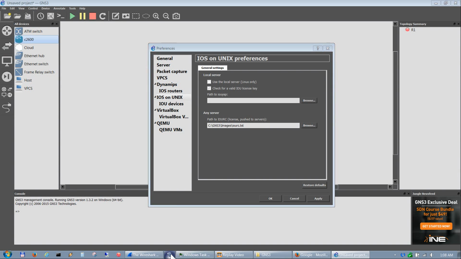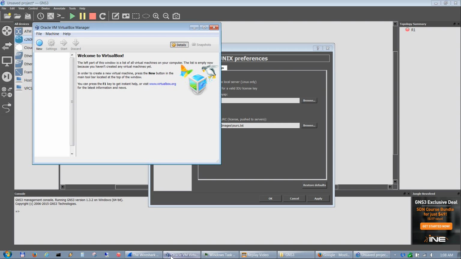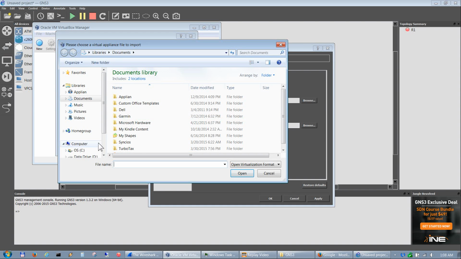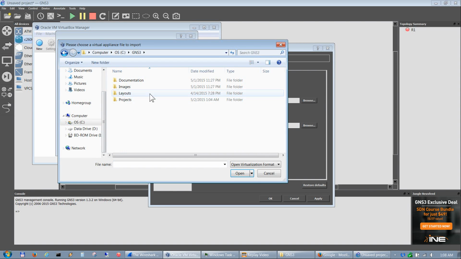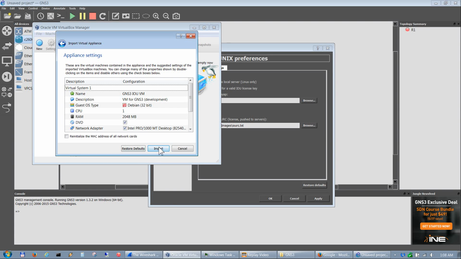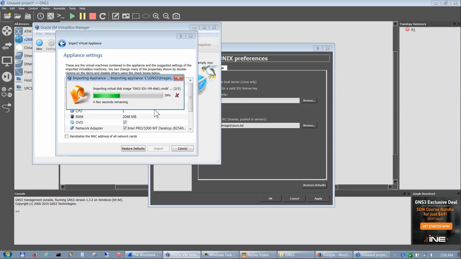So now let's go ahead and load up our VM in Virtualbox. Okay, so we go to File, Import, browse to the GNS3 folder under C root, go into Images, and then again make sure this is the correct version of the IOU VM. For this version it's 1.3.2, so we'll go ahead and double click on that, hit next, import. You don't do anything in there. It imports it into Virtualbox, and then we'll start it in a second.